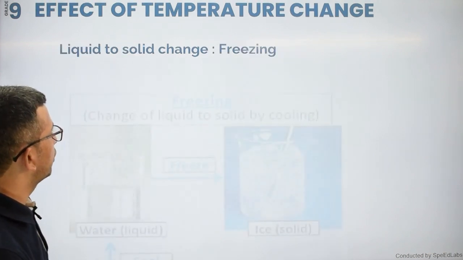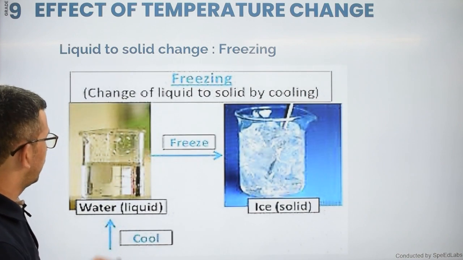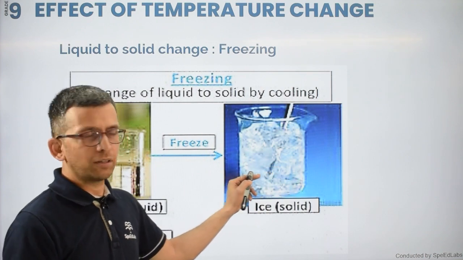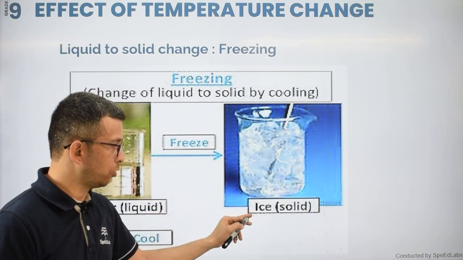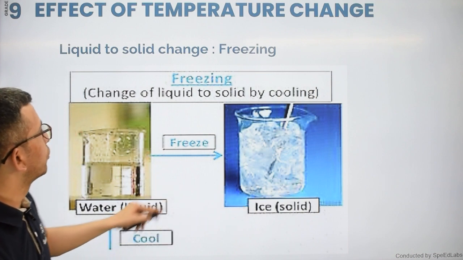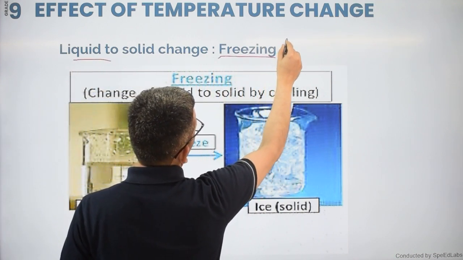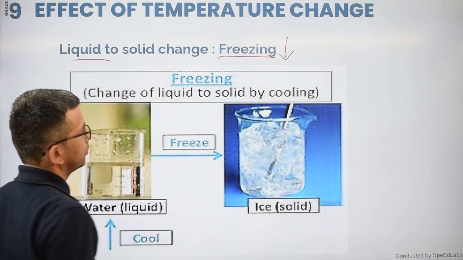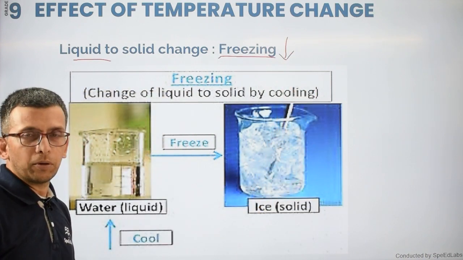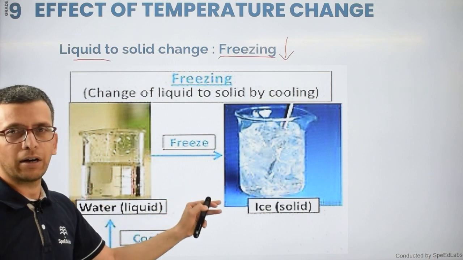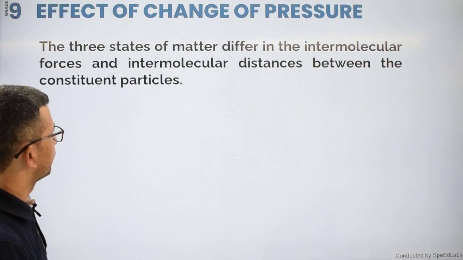Now liquid to solid, that is my freezing. When I have liquid water, and I told you already, when I keep it in a freezer, what will happen? I will get my ice cubes, or you can say the solid one. So liquid to solid is called freezing. Please make sure that for that purpose I need to decrease the temperature of the liquid. Only in that situation I will get the solid one here.